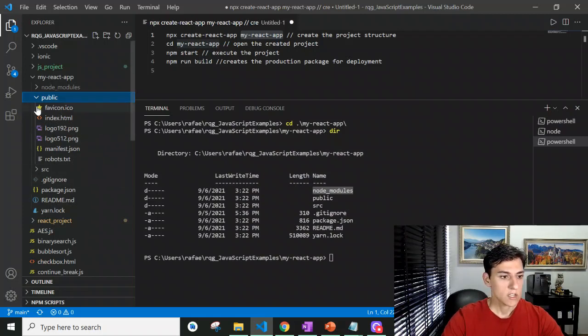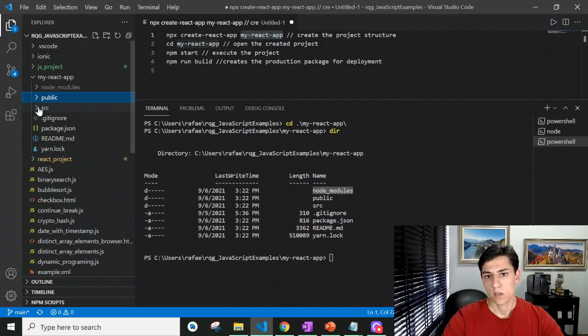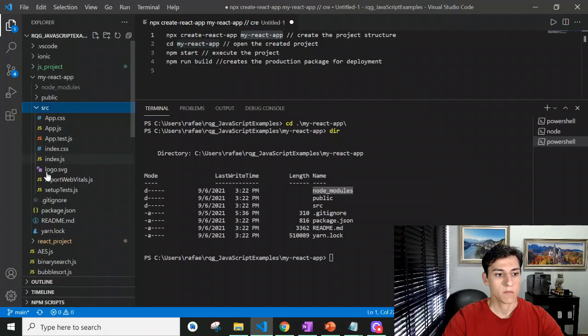The src directory is where our React modules are developed. Here is a folder mostly with JavaScript and CSS files, where each JavaScript file could be a React module. So all the programming will happen here.